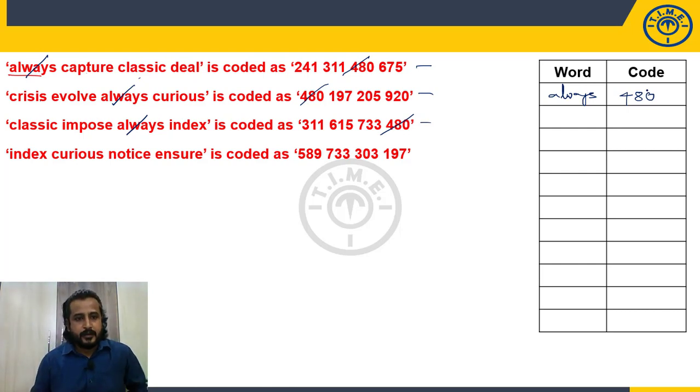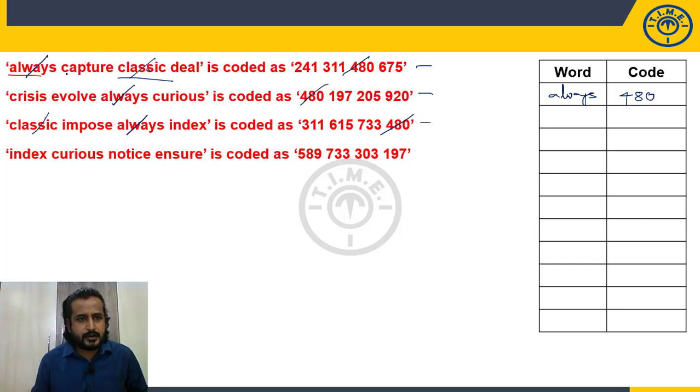Fine. Now, come to the second word in that statement, capture. Do you see capture anywhere? No. It's okay. Move quickly to the next word, classic. Can you see classic anywhere? Yes. Classic I can see in the first statement as well as in the third statement.